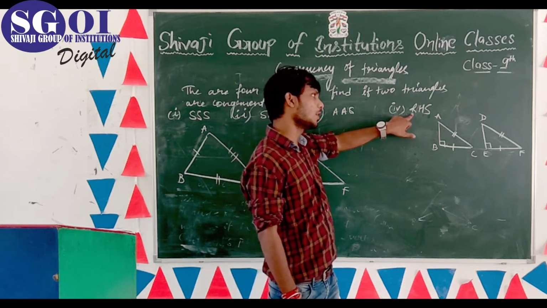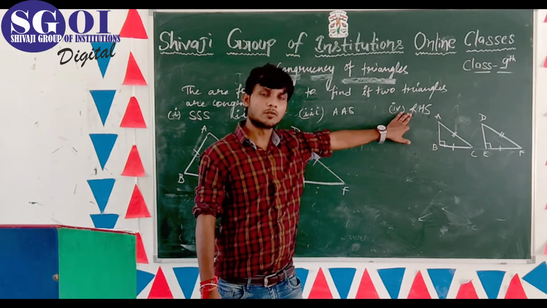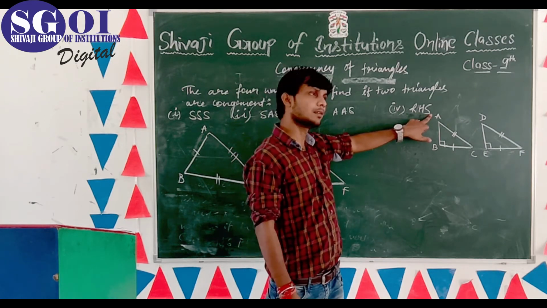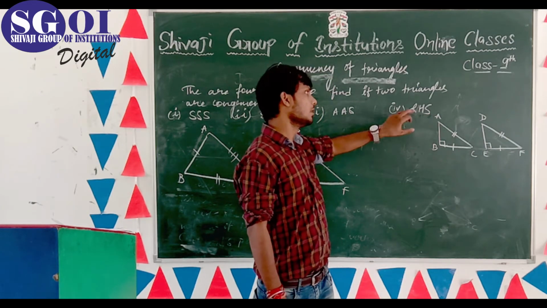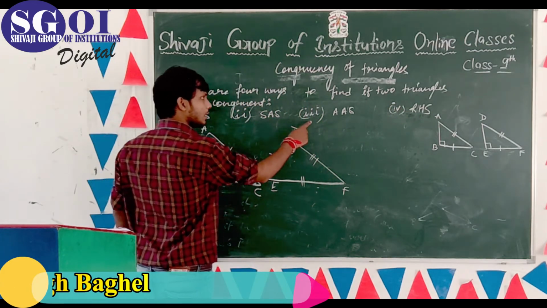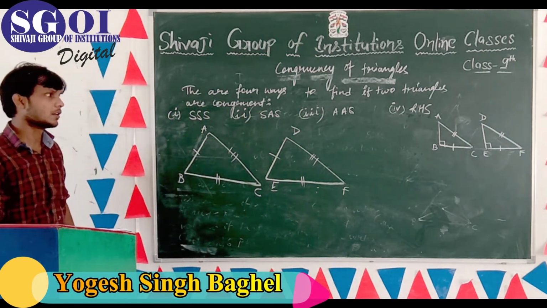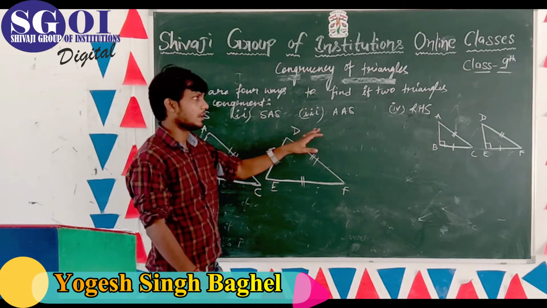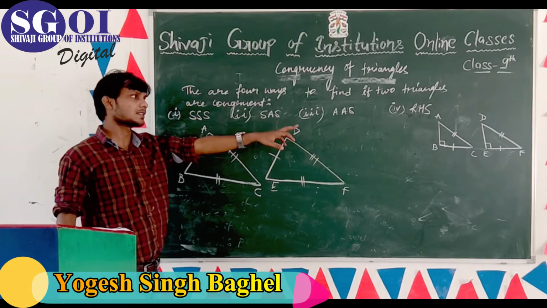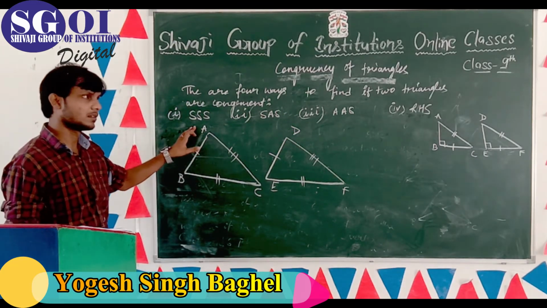It means कोई भी एक राइट एंगल आप अगर उसमें गिवन है तो वो आप इक्वल प्रूव करेंगे, देन हाइपोटेन्यूस एंड देन साइड, देन देयर इज RHS congruency. Similarly, third point AAS, second SAS, first triple S. Now these are the ways in which we prove congruency: triple S, SAS, AAS and RHS. Now I tell you about the triple S.